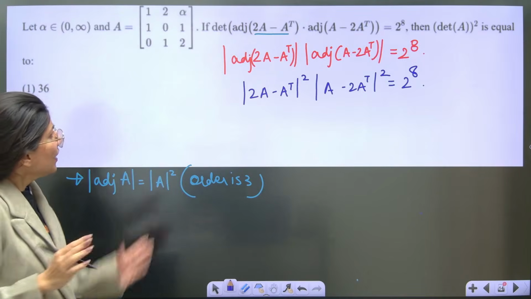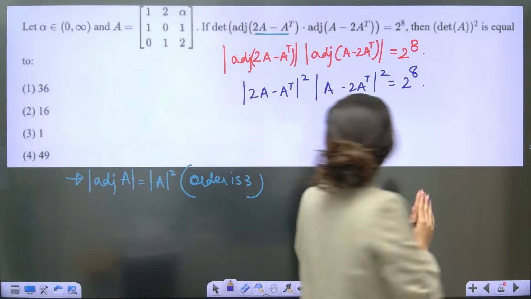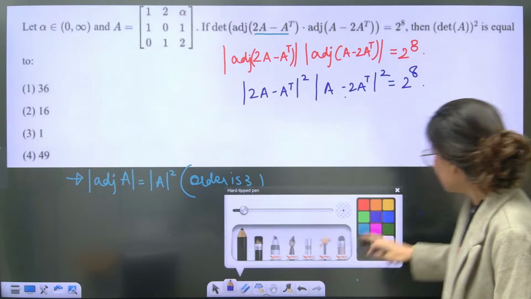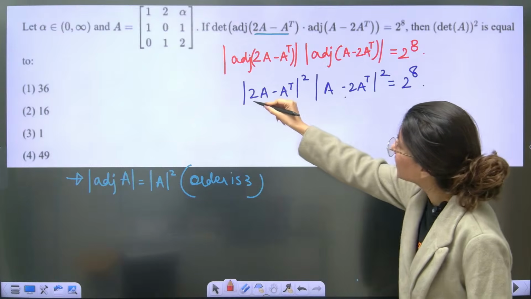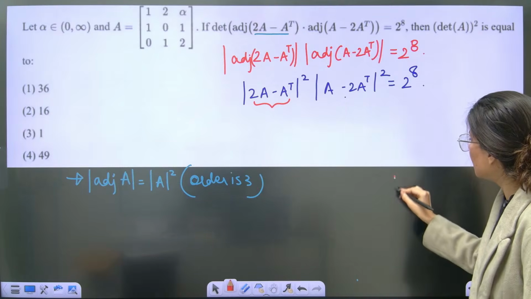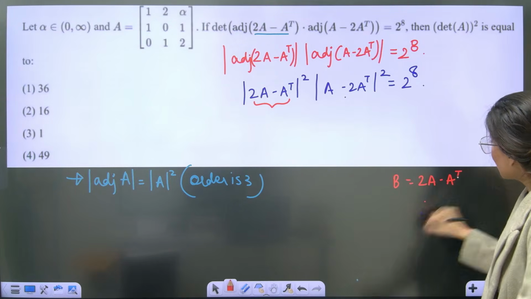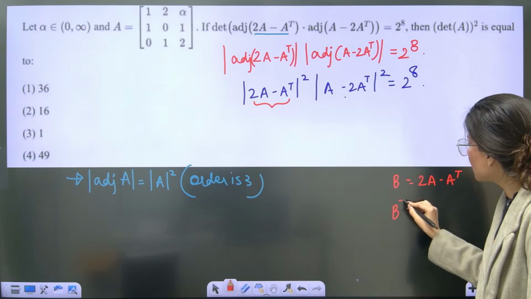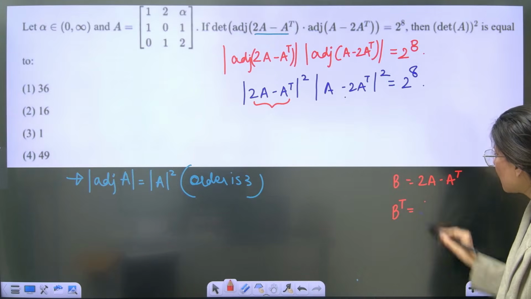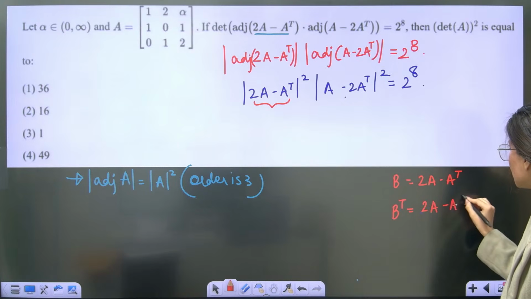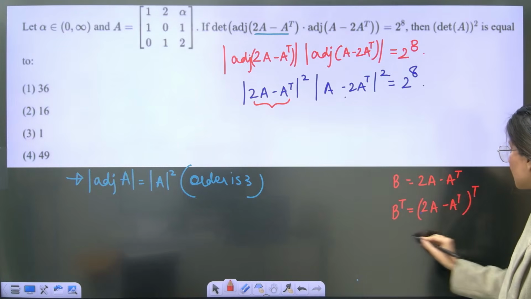Now, there is actually some similarity between these two. What is the similarity? Suppose I take this as B. Let us take B as 2A minus A transpose. Try taking transpose on both the sides. So B transpose will be 2A minus A transpose whole transpose. Now apply the property.